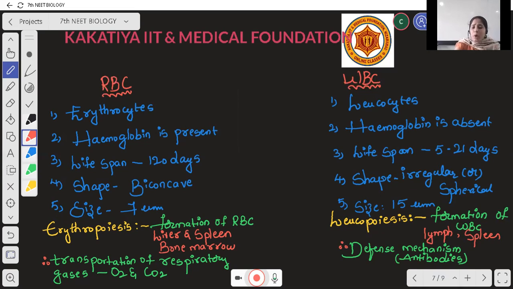How will they be involved in the immune system, Nana? Here WBCs are 5 types, right? So these WBCs participate in the immune system. When foreign materials or any microorganisms enter into our body, antibodies are released by the white blood cells, and these antibodies fight against the microorganisms. Okay, Nana? So, this is about the difference between RBC and WBC.